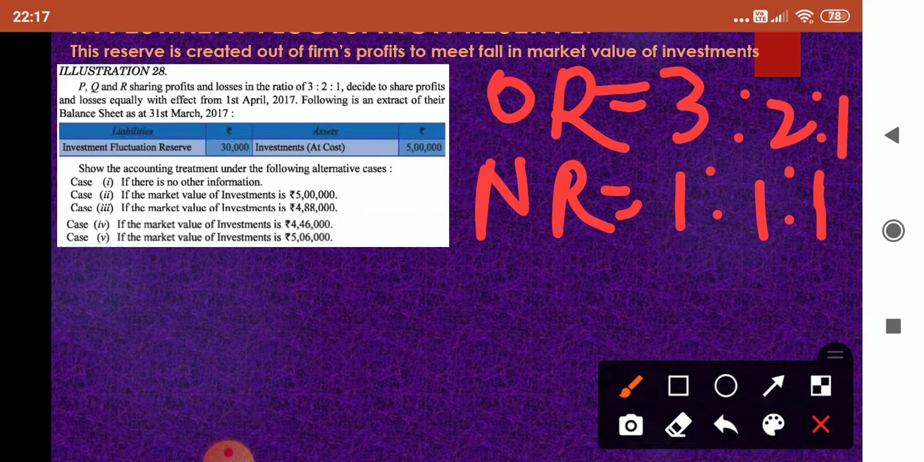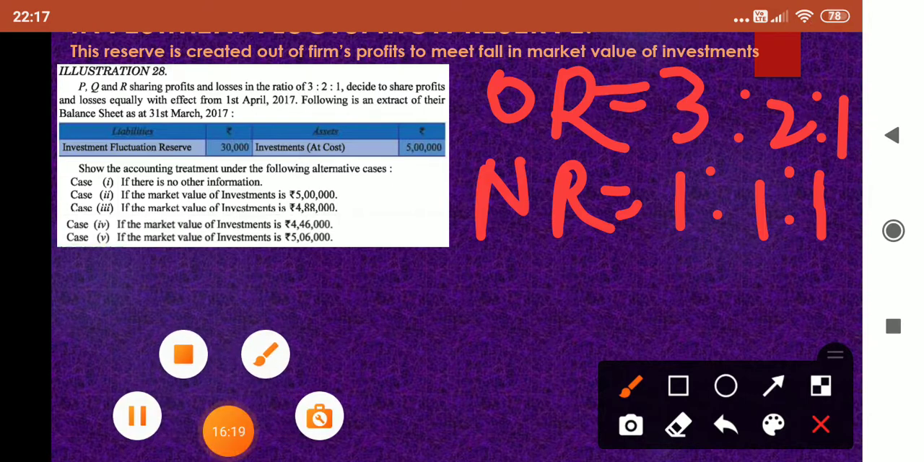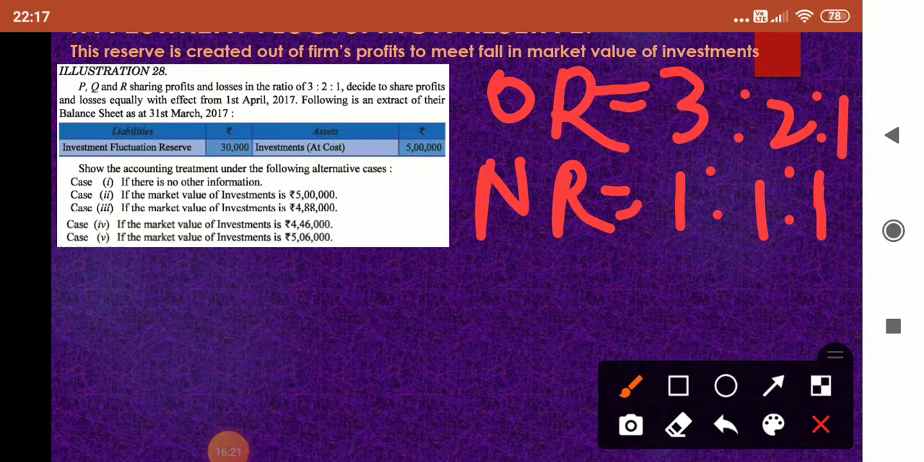So see, there is an investment at cost, means book value. The at cost investment is 5 lakh rupees and you have an investment fluctuation reserve for 30,000 rupees. So as I said, investment fluctuation reserve can be for any amount. It doesn't mean that it should be same as investment. It's not like that. Now let us see case 1. When no other information is given, it means the book value and market value of investments are same. It was 5 lakhs, it is 5 lakhs.